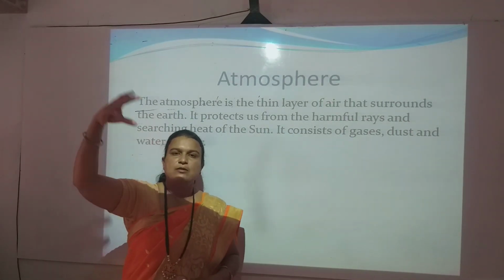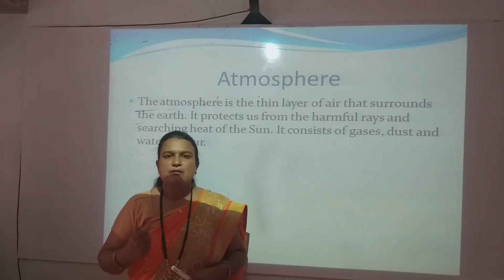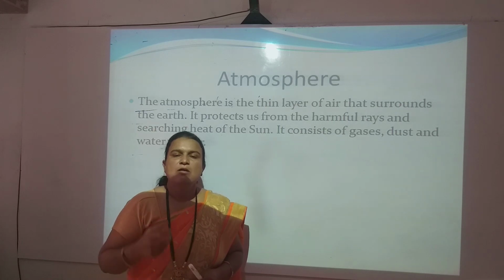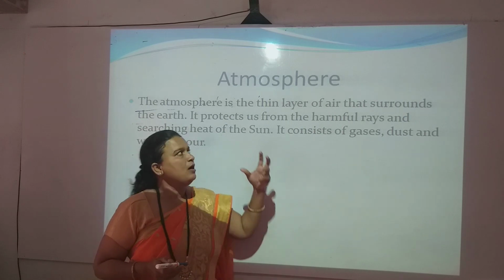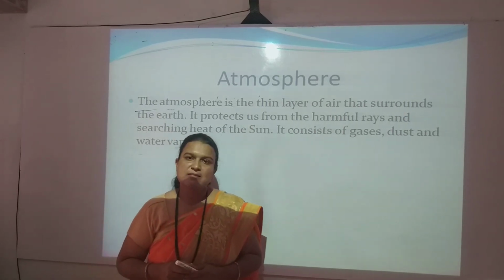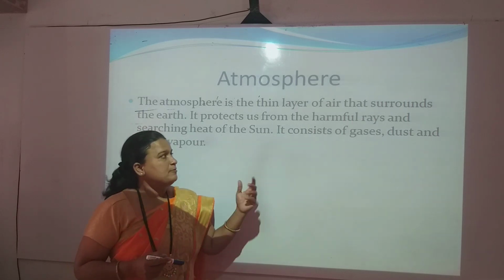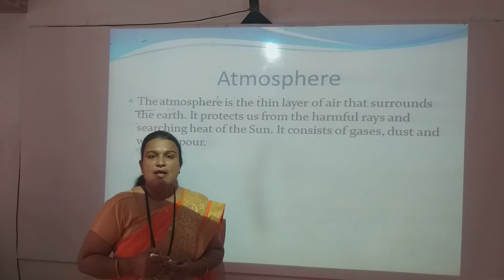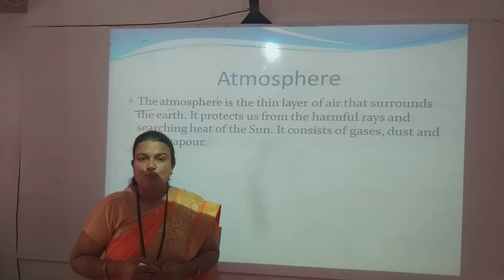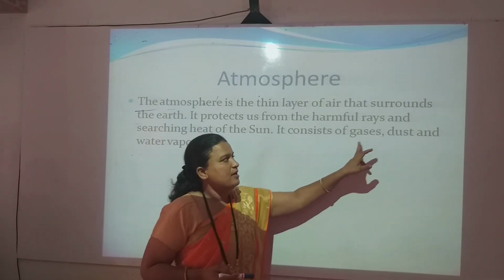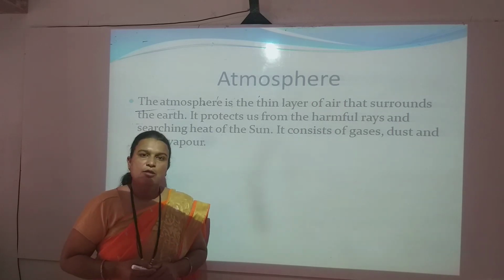harmful rays come from the sun to the planet Earth. Among them, ultraviolet rays are also there, and those ultraviolet rays are absorbed in the atmosphere. The atmosphere also provides us very important life support gases like oxygen, carbon dioxide and nitrogen. In the atmosphere, many gaseous substances are there, dust particles are there, as well as water vapor.